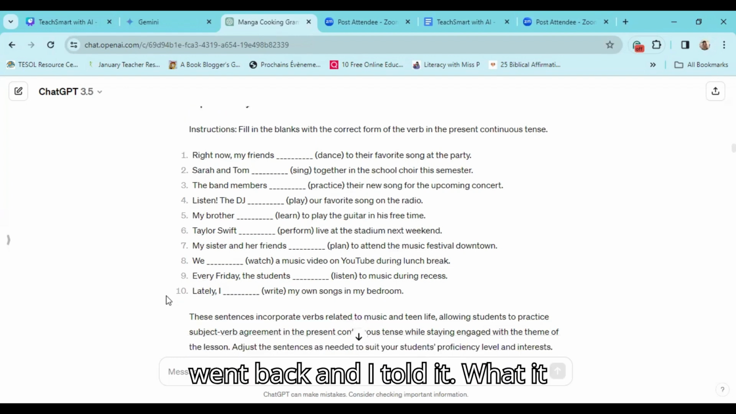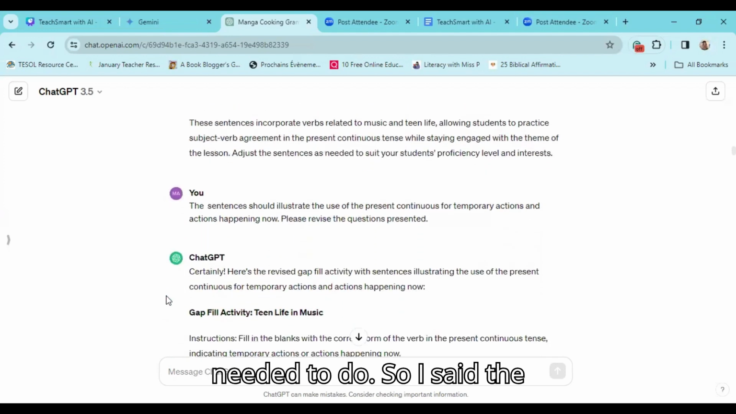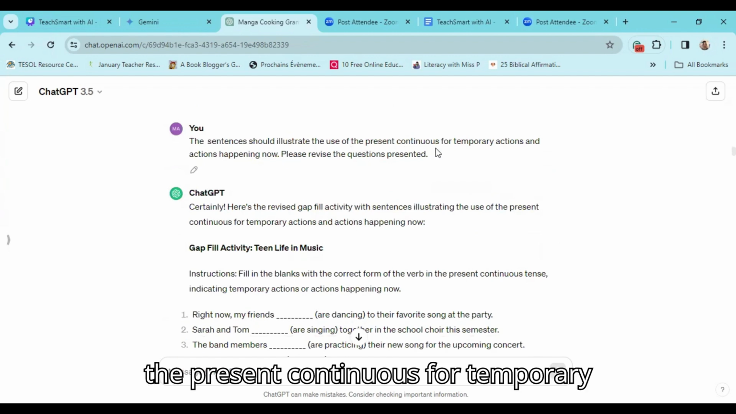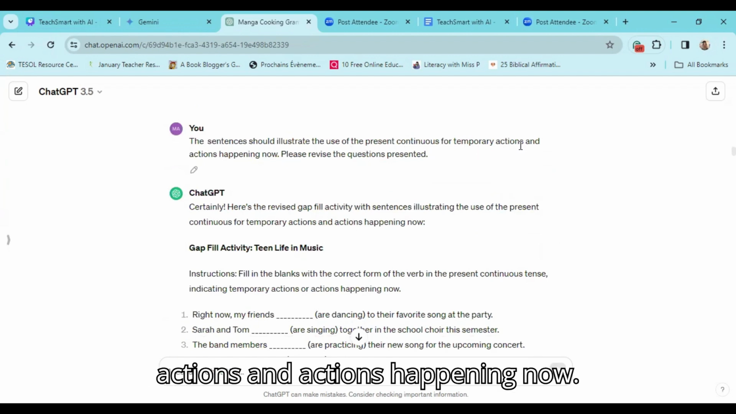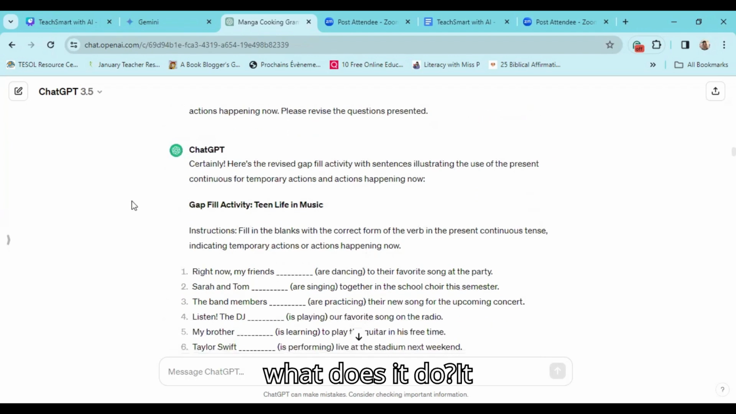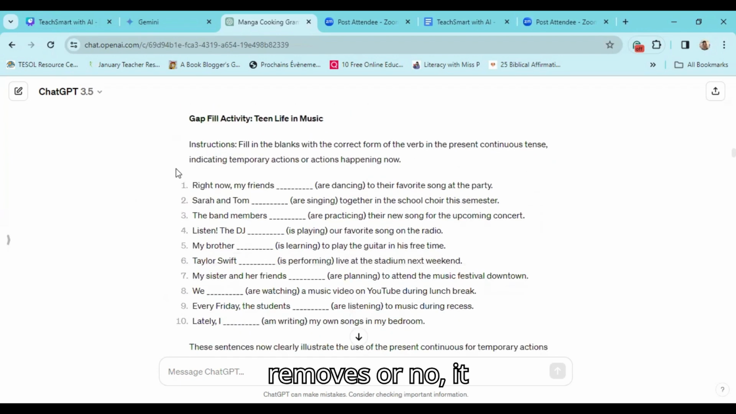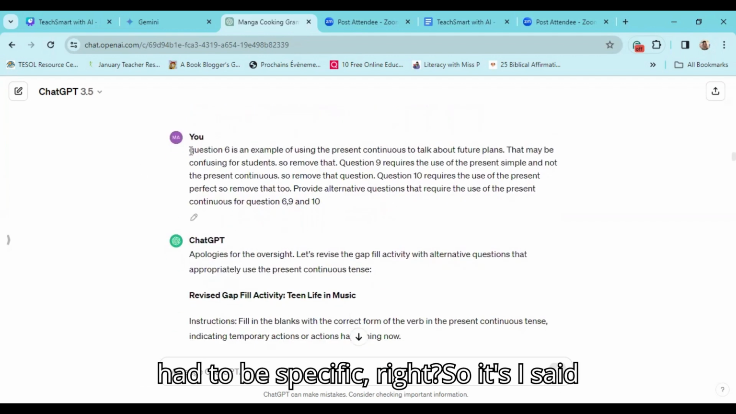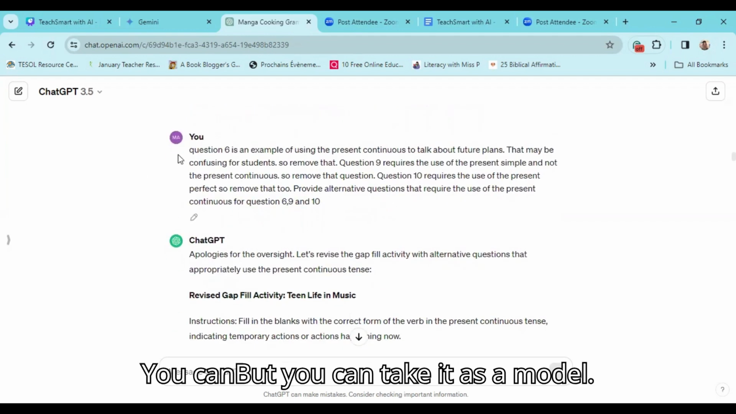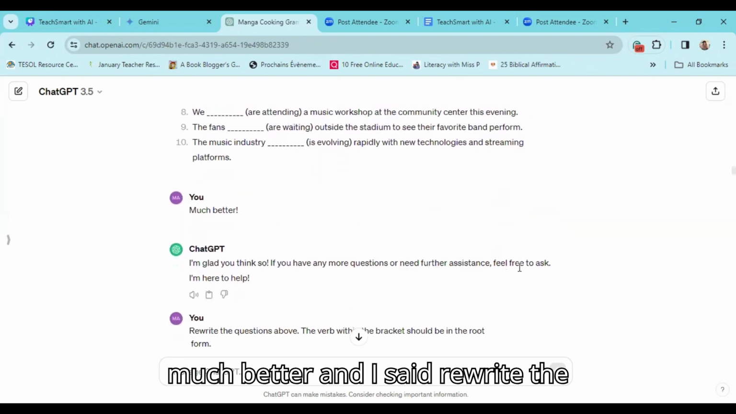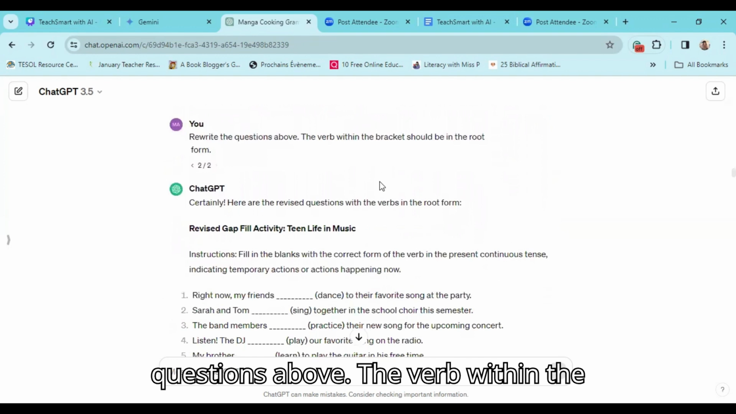So I went back and I told it what it needed to do. I said the sentences should illustrate the use of the present continuous for temporary actions and actions happening now. Please revise the questions presented. So what does it do? It gave me the 10 sentences I wanted. Much better.